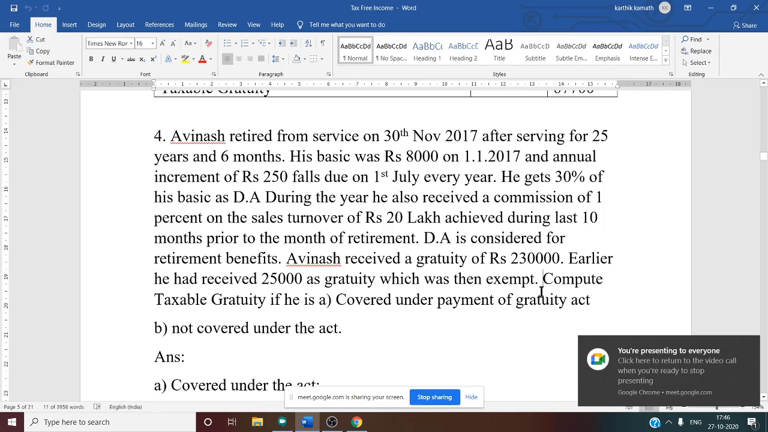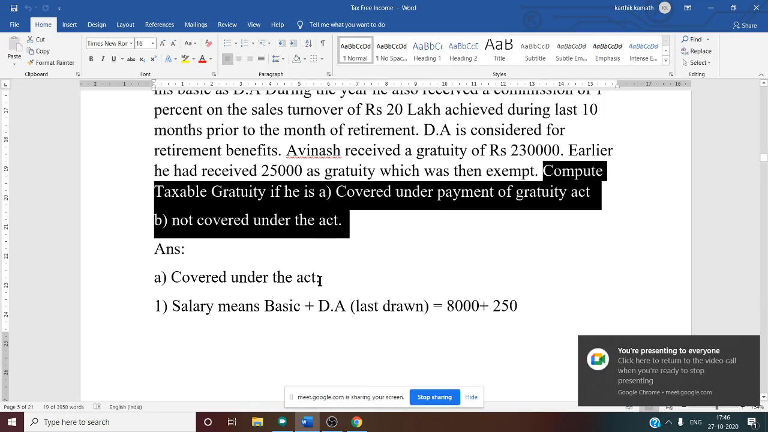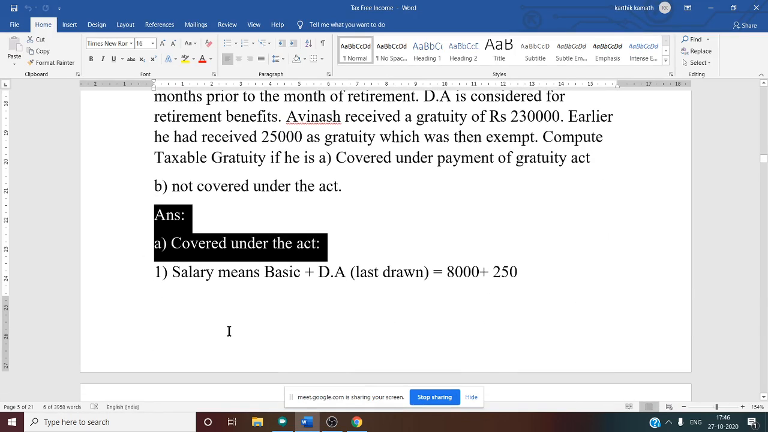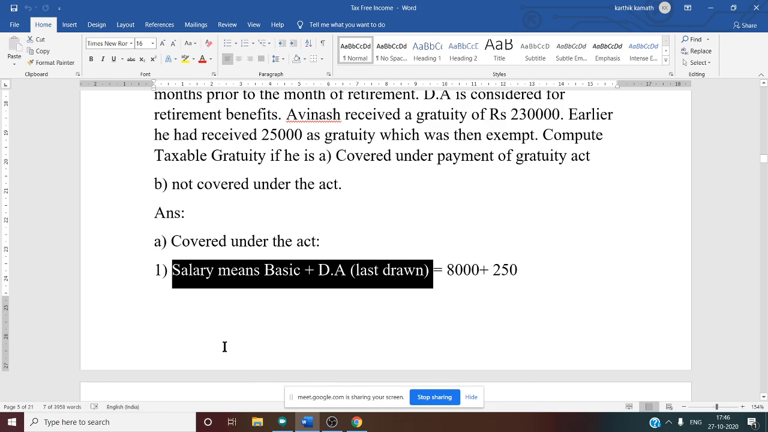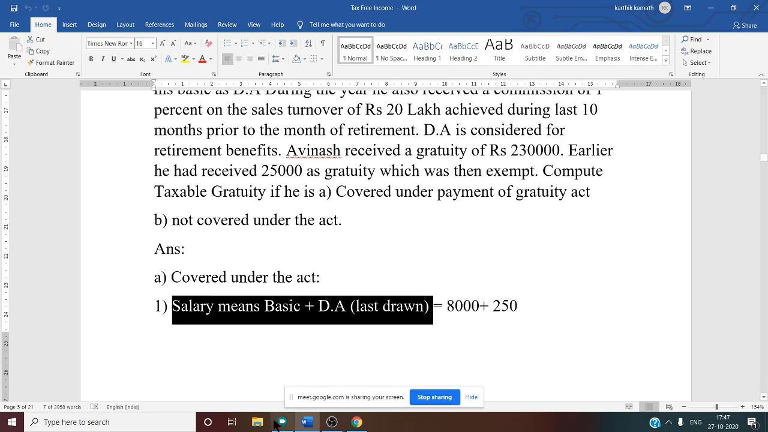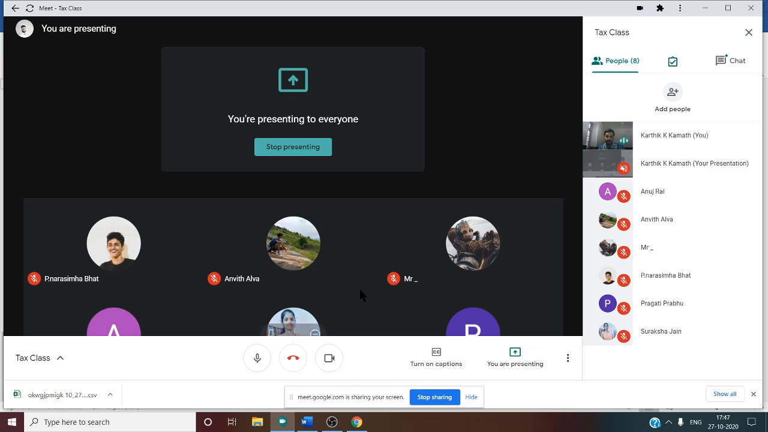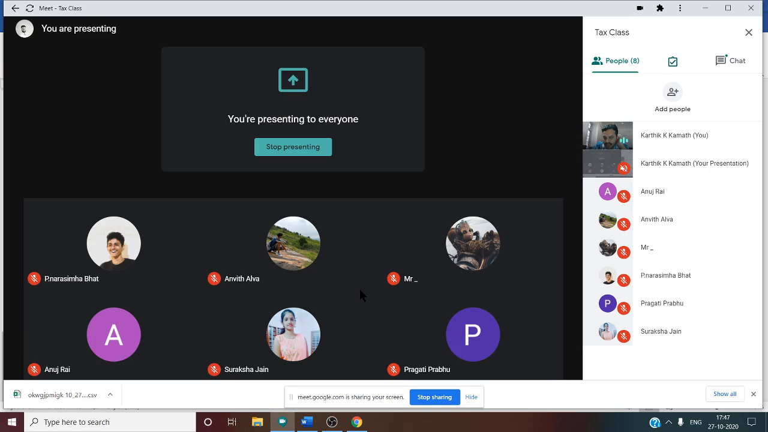Compute taxable gratuity. There are two cases. Now we will discuss the first case. Answer part: first case, covered under the Payment of Gratuity Act. Salary means, as we have already told, basic plus DA. Now, very important: what is the condition for a covered employee? Can you tell me the condition for a covered employee? Statutory limit 20 lakh. Gratuity actually received and 15 days salary based on last drawn salary.